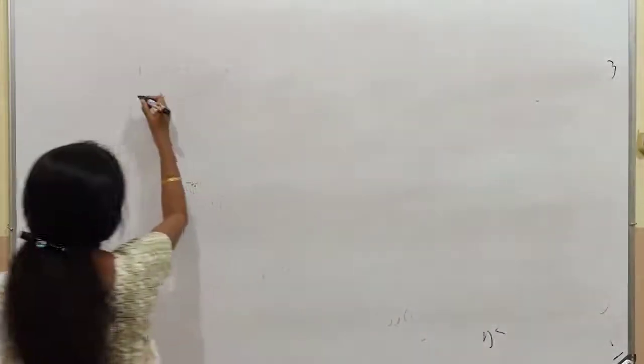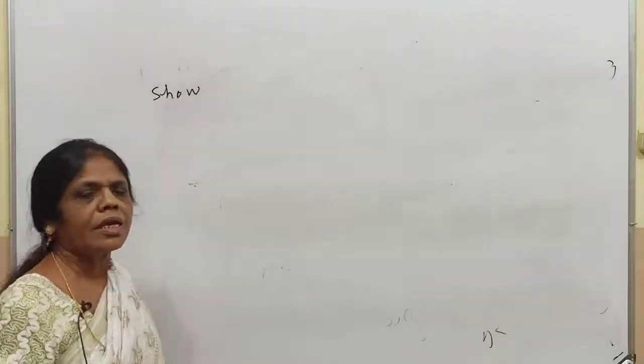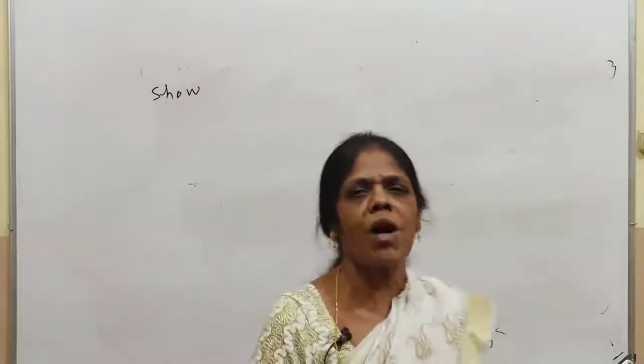Show that the same sum I am doing once again in the form of (a, b), because in your book it is in the form of (a, b).